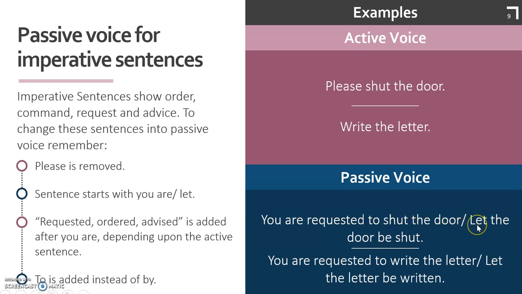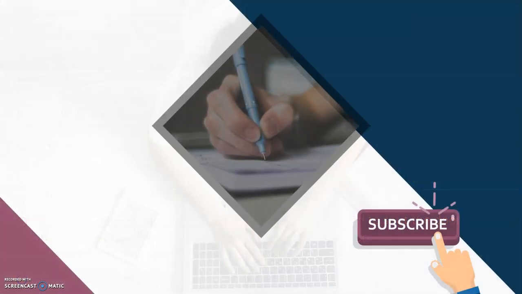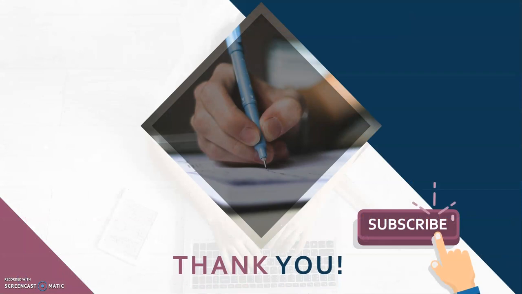Another way of writing imperative sentences into passive voice is let the door be shut. Number 2, write the letter. Again, it's an instruction, request. You are requested to write the letter. And another way is let the letter be written.